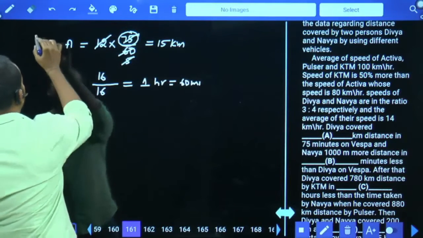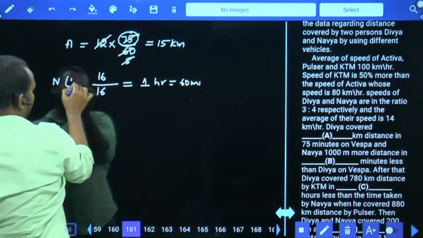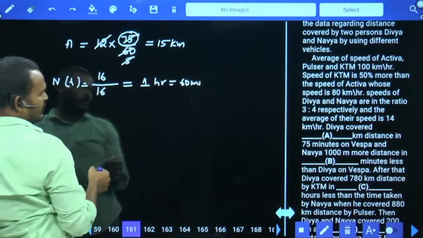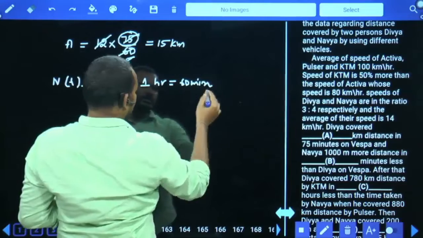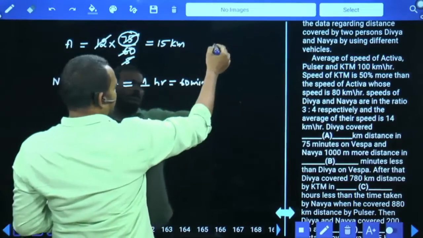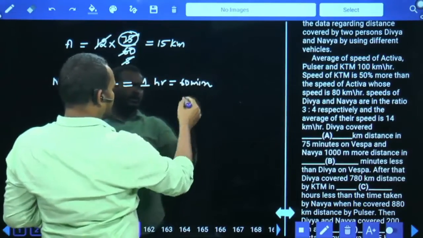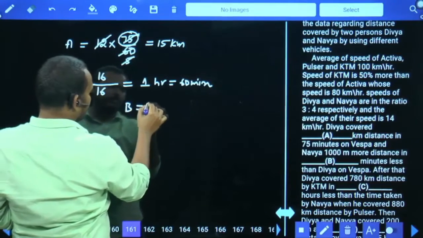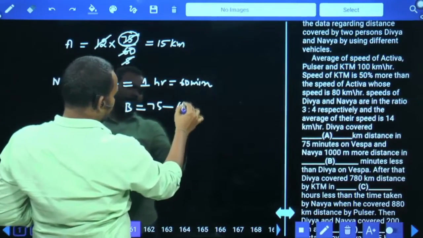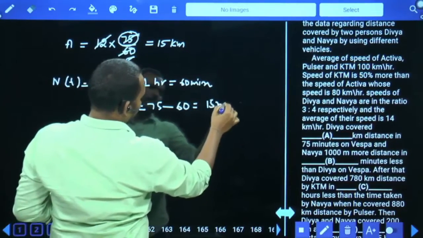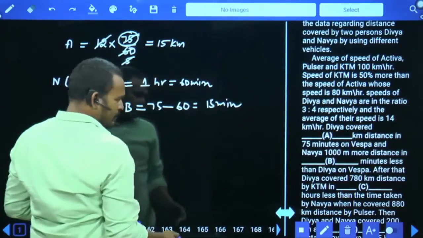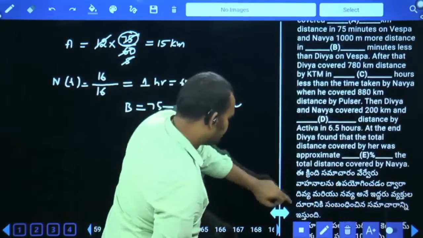Then Navya's time equals 16 by 16, which means 1 hour, which means 60 minutes. Already Divya's time is 75 minutes. Then B value is the difference between 75 and 60. The difference is 15 minutes. It is B value. And one more, C value.